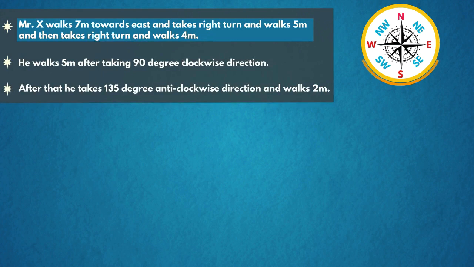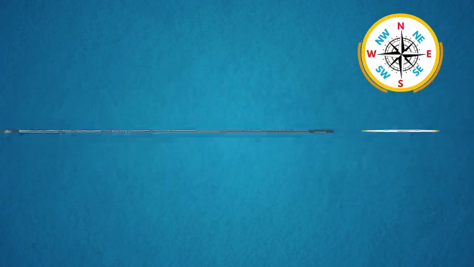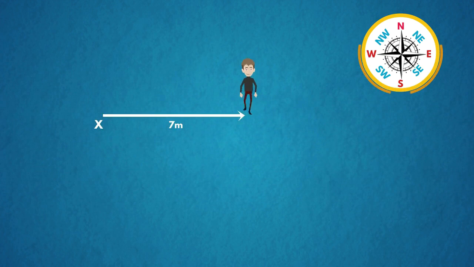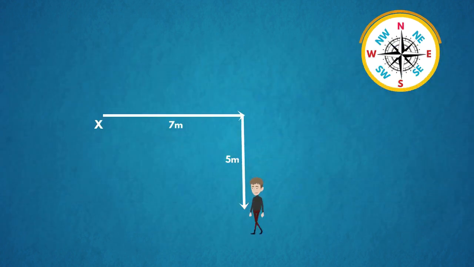Let's draw the diagram based on the information. In the statement they given that Mr. X walks 7 meters towards east and takes right turn and walks 5 meters and then takes right turn and walks 4 meters. So here, this is Mr. X and walks 7 meters towards east, and he takes right turn and walks 5 meters. He again takes right turn and walks 4 meters.